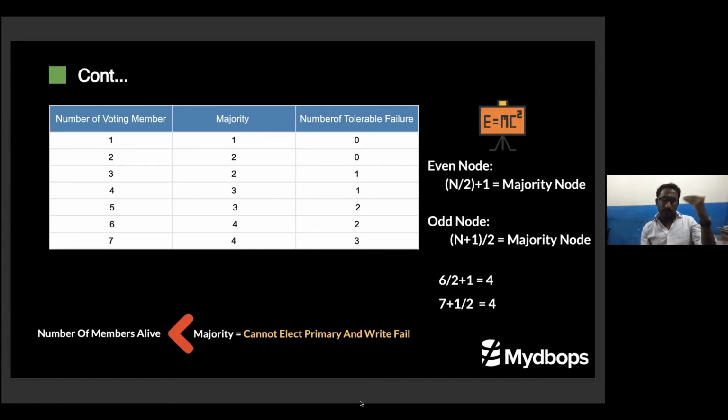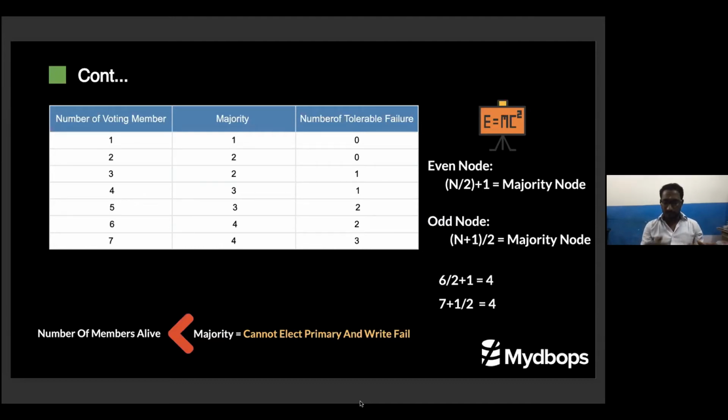Better you keep the voting members at an odd value. That is simple math. You don't need to get into this complex calculation. Try to keep your replica members odd. Either keep it 3, 5, 7 in this way. If you're going for odd, even if you add one more beyond the majority, it is no use, because then you are again going into a trap.